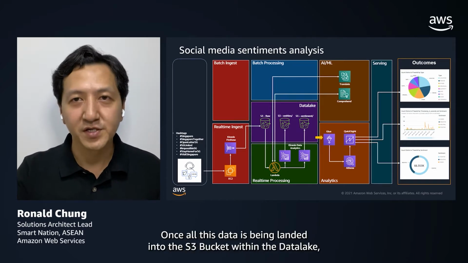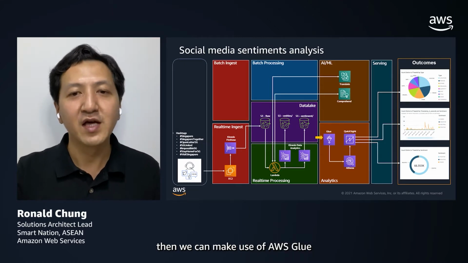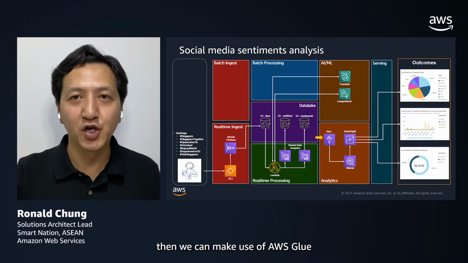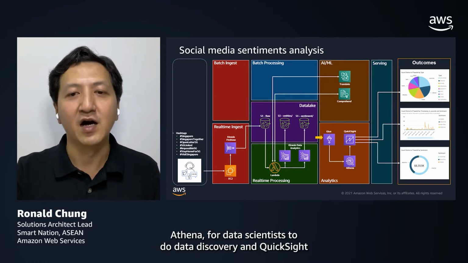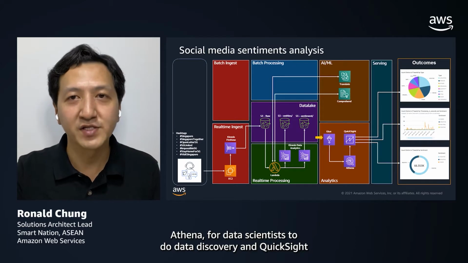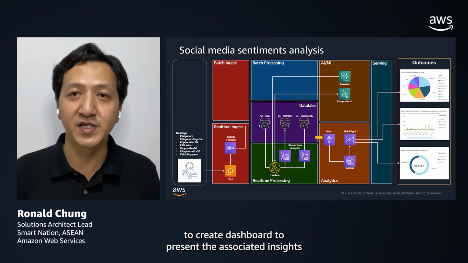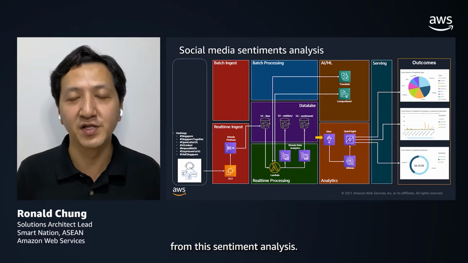Once all this data is landed into the S3 buckets within the data lake, we can make use of AWS Glue for data cataloging, Athena for data scientists to do data discovery, and QuickSight to create dashboards to present the associated insights from this sentiment analysis.